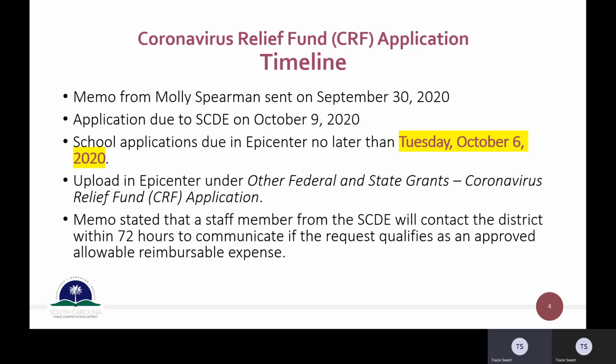You'll upload these in Epicenter. It will be listed under other federal and state grants, Coronavirus Relief Fund, or CRF application. So that's where you'll find it in Epicenter to upload it. The memo did state that a staff member from the South Carolina Department of Ed will contact the district within 72 hours to communicate if the request qualifies as an approved allowable reimbursable expense. So even though we have a quick turnaround, it sounds like the State Department is going to have a quick turnaround to get back to us and let us know if your request has been approved.